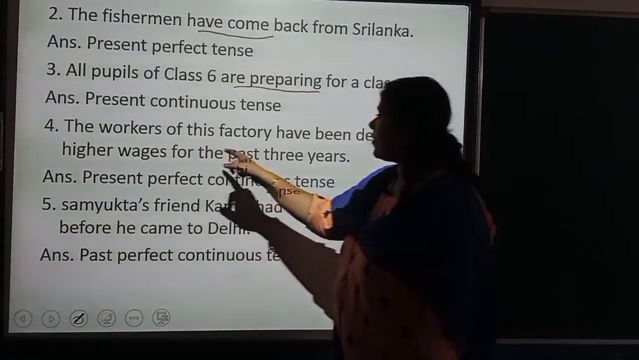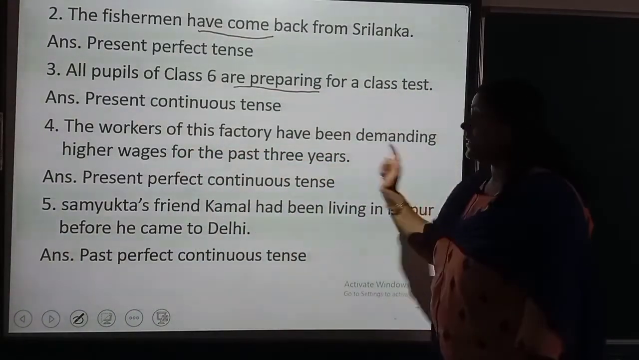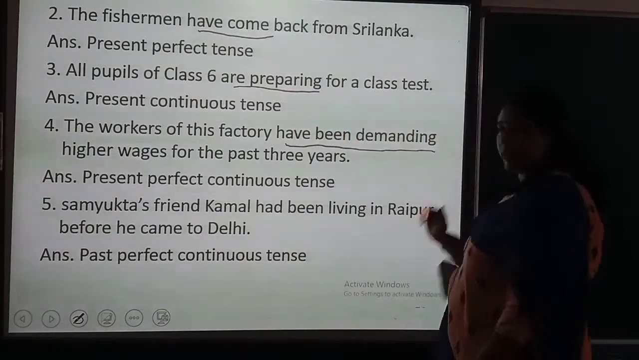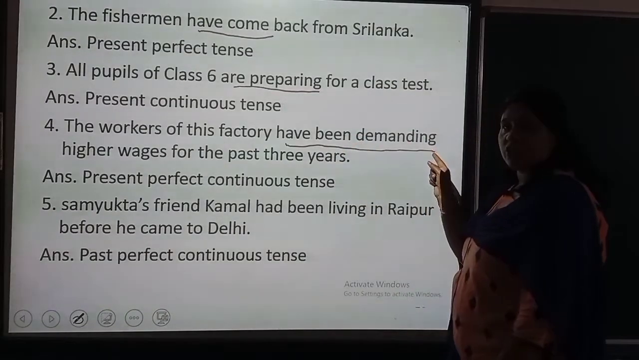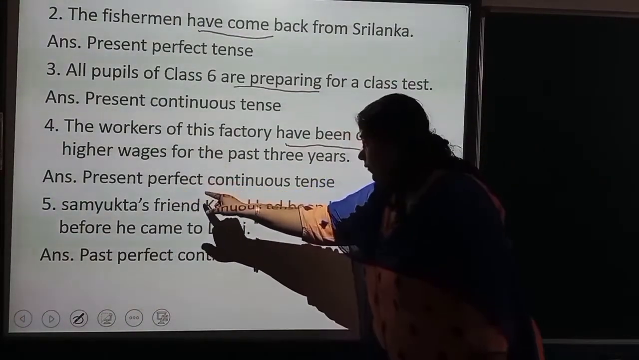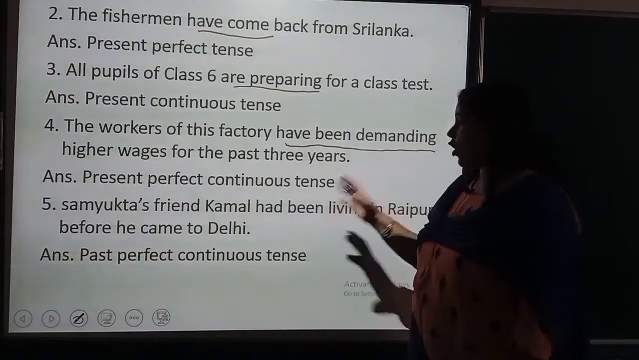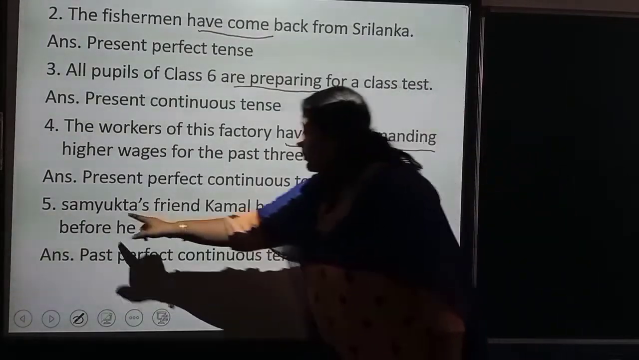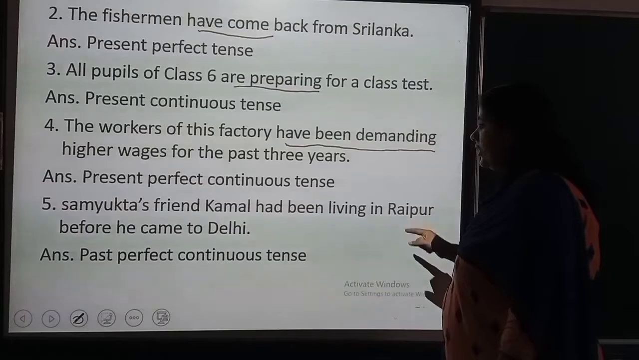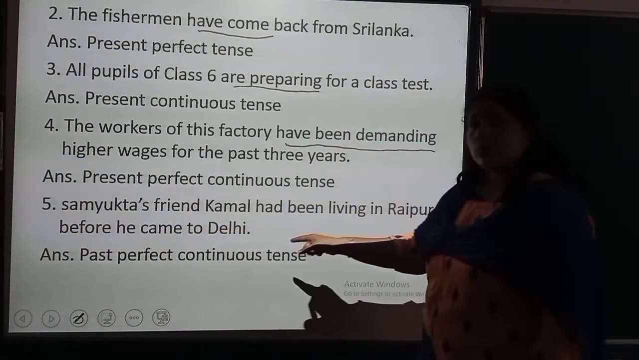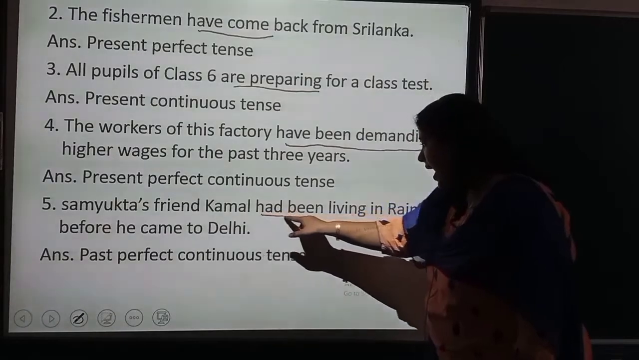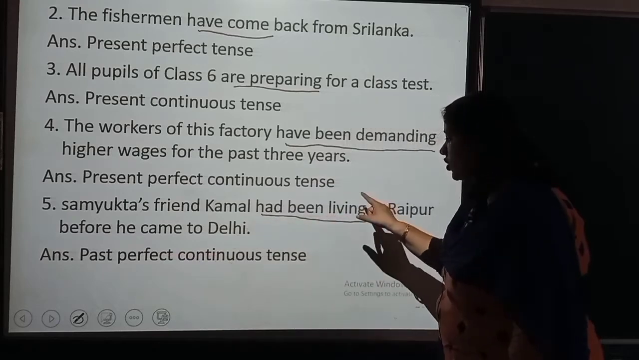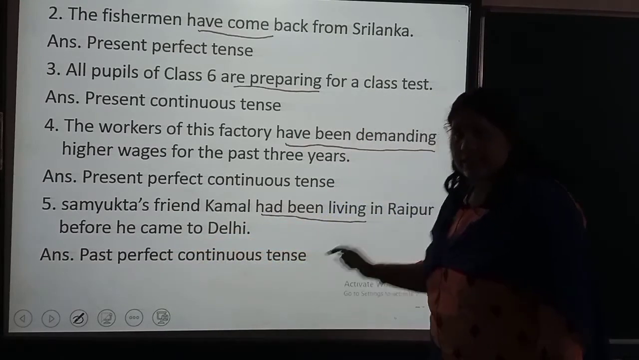Next, the workers of this factory have been demanding higher wages for the past 3 years. Have been demanding. Have plus been plus ing form of the verb. Present perfect continuous tense. That is the format of present perfect continuous tense. Next, Samyukta's friend Kamal had been living in Raipur before he came to Delhi. So here, had been living. Had, so past. Past perfect continuous tense.